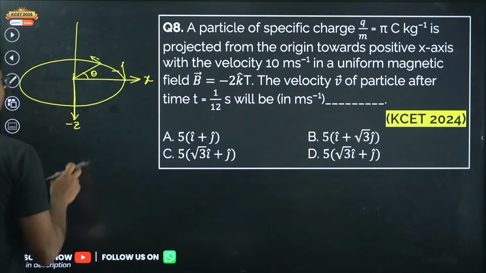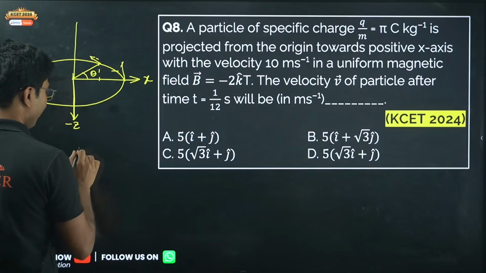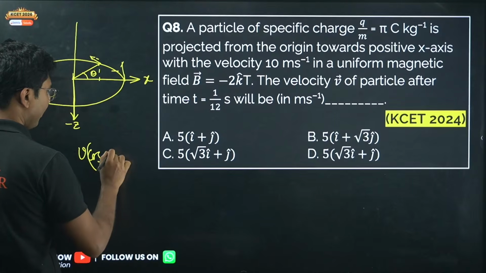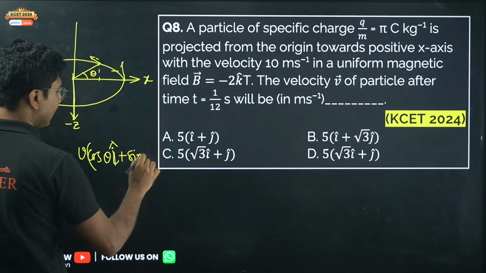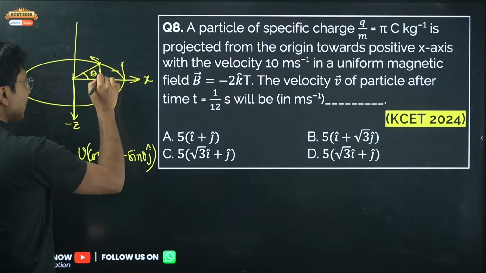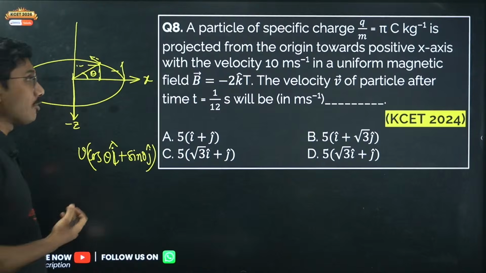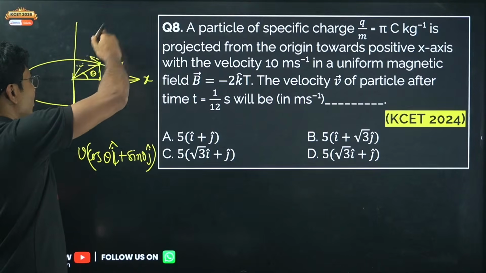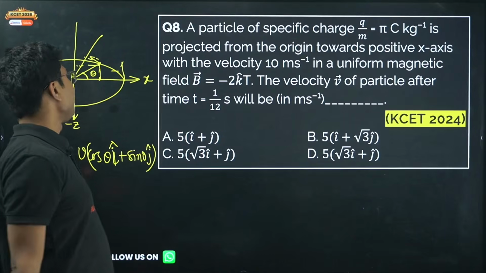If you know this angle theta, then velocity will be v cos theta i cap plus sin theta j cap, because if this is theta, then this will be the i cap component, and the y or j cap component will be on the other axis, which is not shown here.